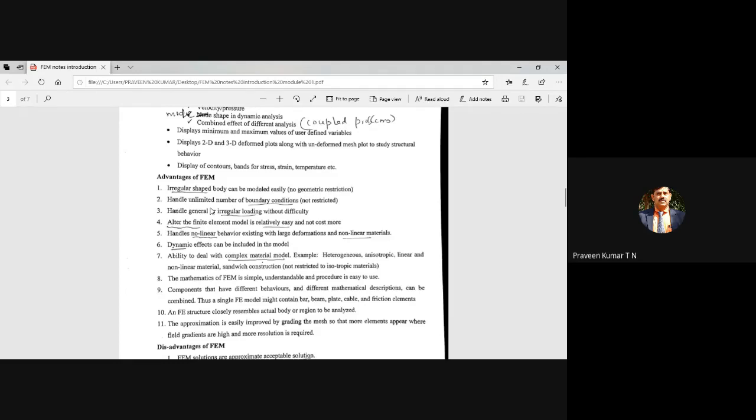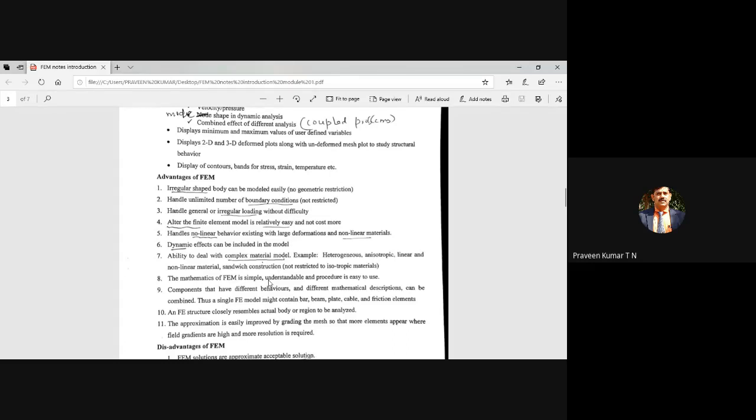It can be used for nonlinear analysis of nonlinear materials like composite materials or even nanomaterials, which all come under nonlinear materials. Their stress-strain diagram is not linear, it is nonlinear. It can be used for complex materials like heterogeneous and anisotropic materials. As for the mathematics, in computational fluid dynamics there is one more method, the finite difference method.